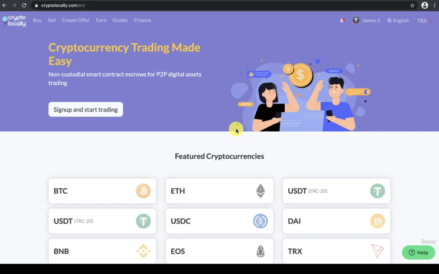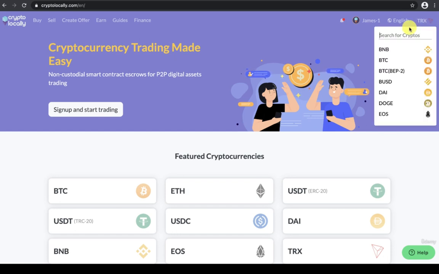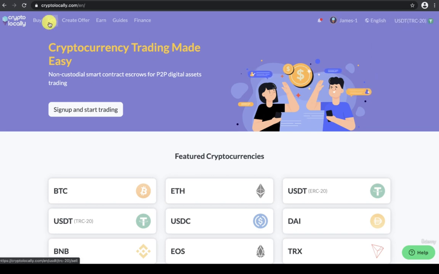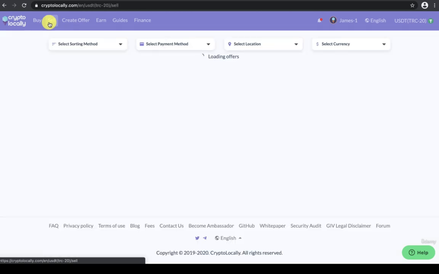Now that you know how to buy cryptocurrencies using your local currency, let me show you how you can instantly sell cryptocurrency on the platform. Here again, we are using USDT. All I'm going to do right now is to click on sell.